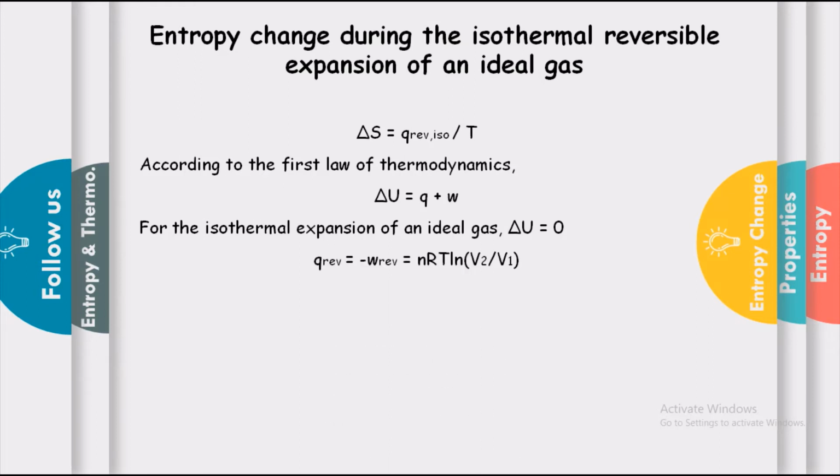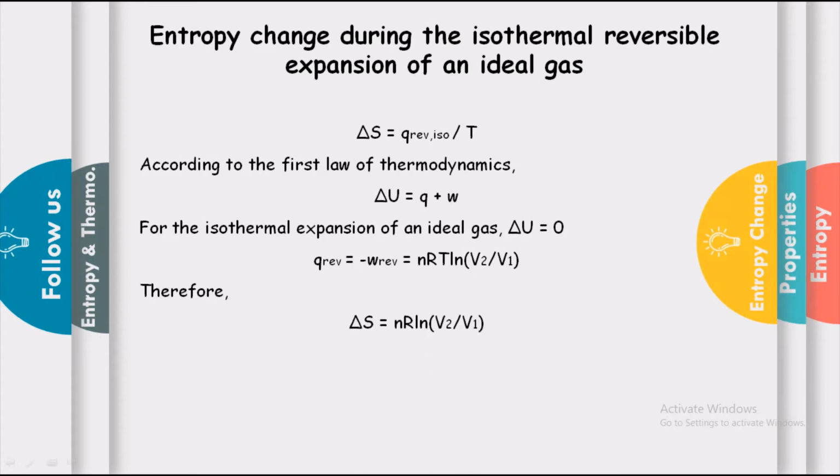So Q reversible is equal to minus W reversible, because we are getting this equation from the first law of thermodynamics. And for W reversible we have the formula, that is minus nRT ln V2 divided by V1.